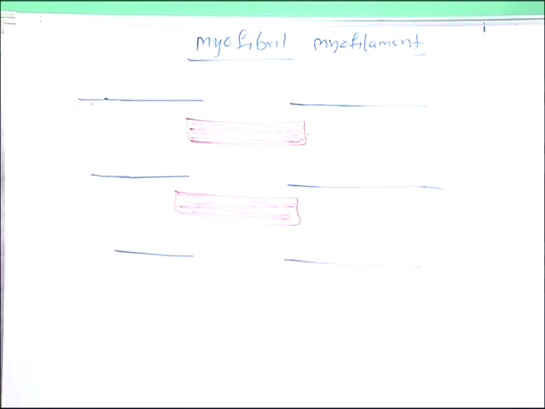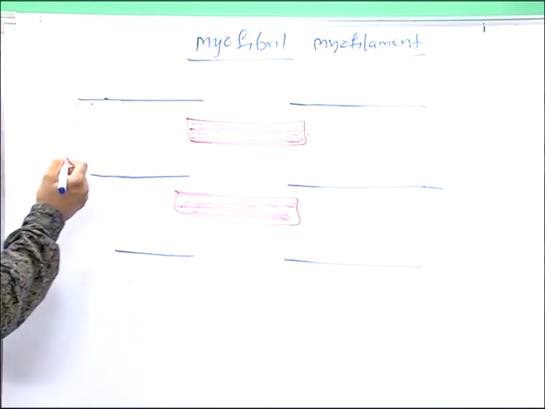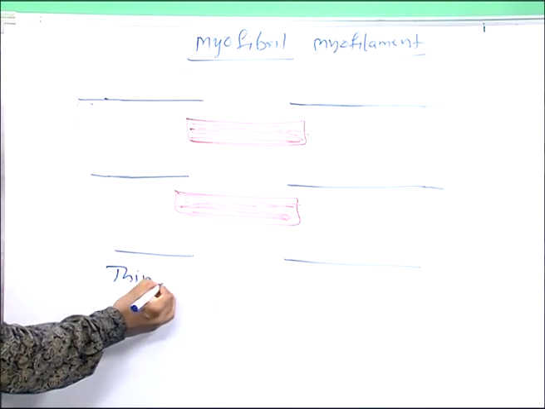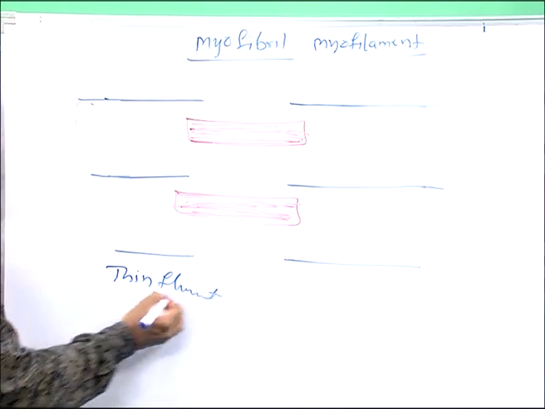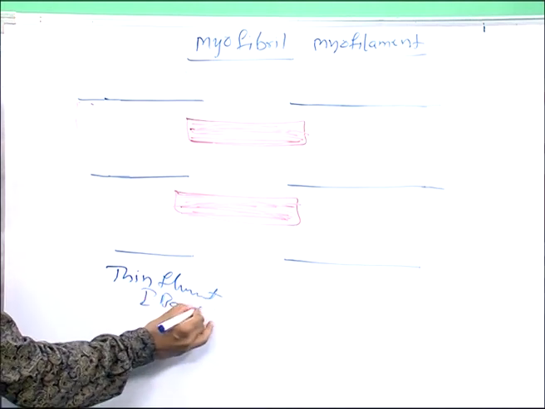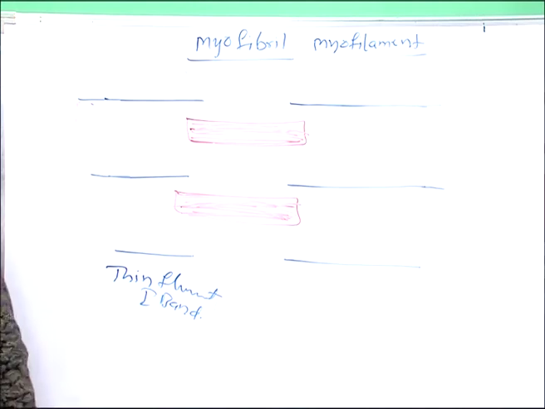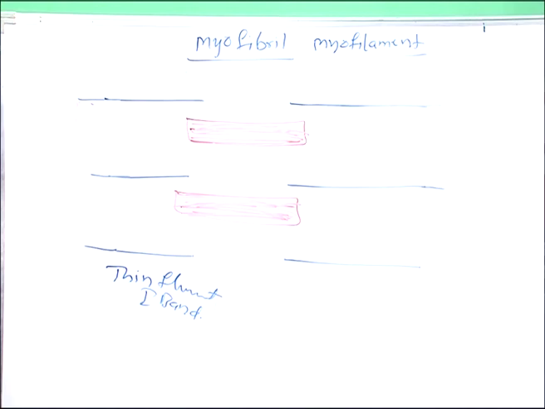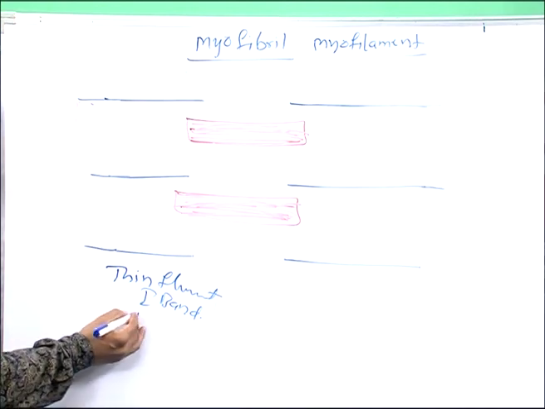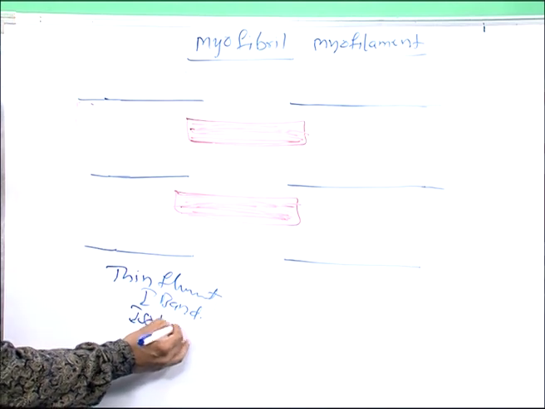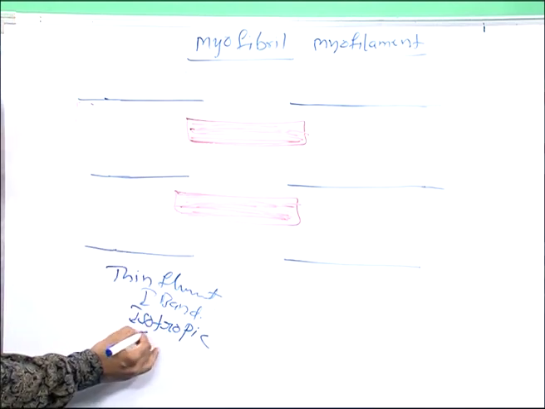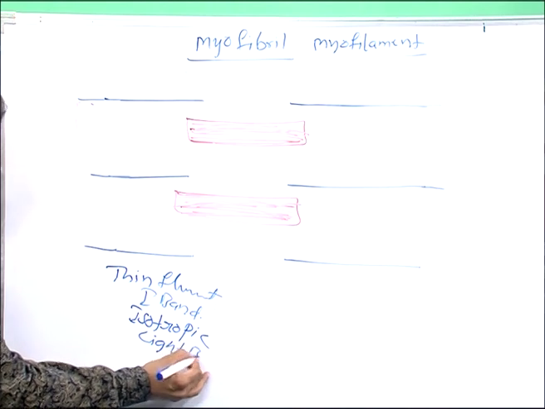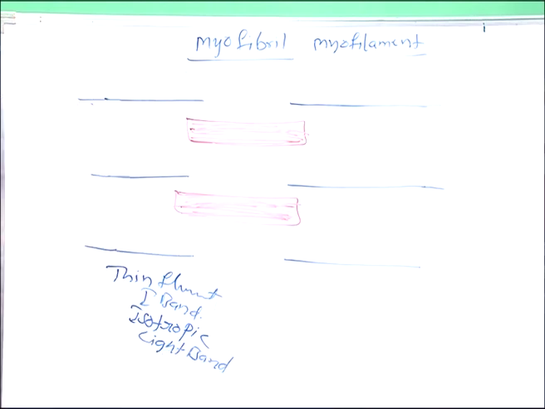Thin filament, other name is I band. I band is known as isotropic band. That is also known as light band. Thin filament, I band, isotropic band, light band. Yes, this is the thin filament.